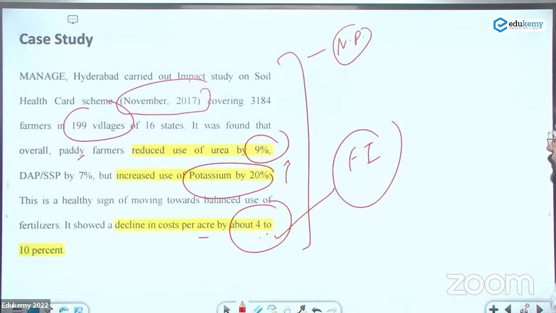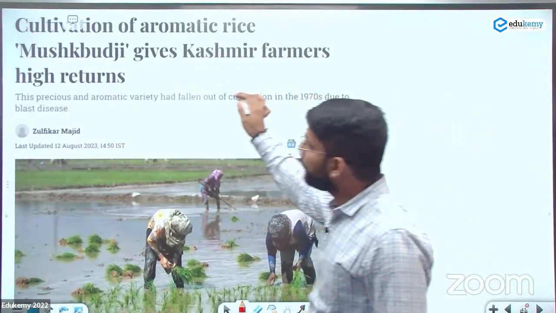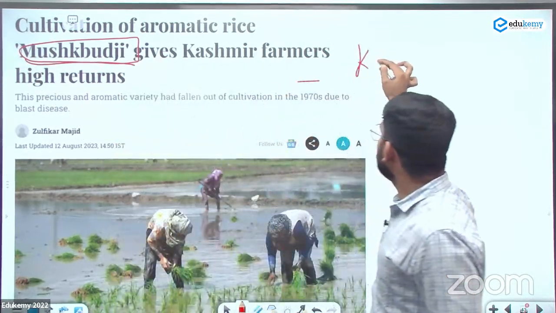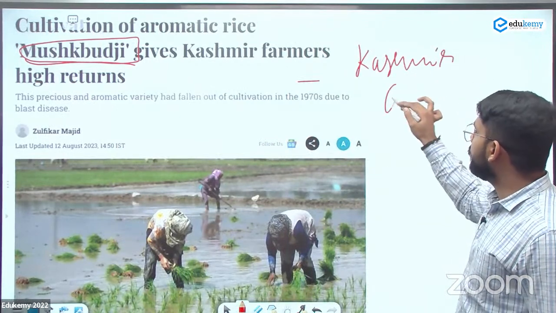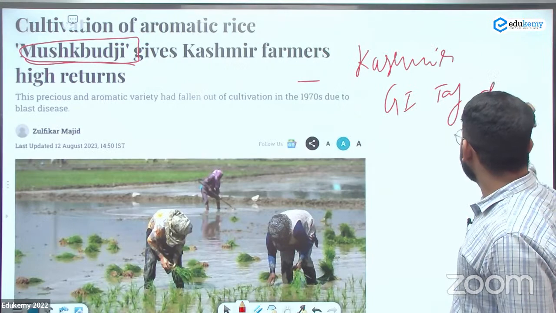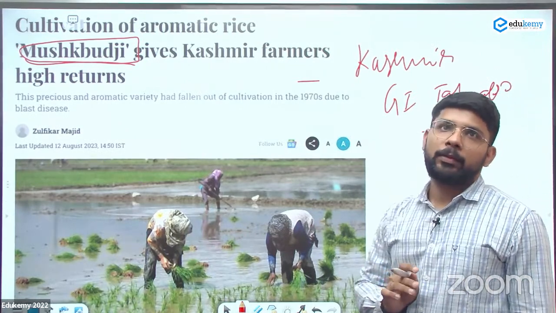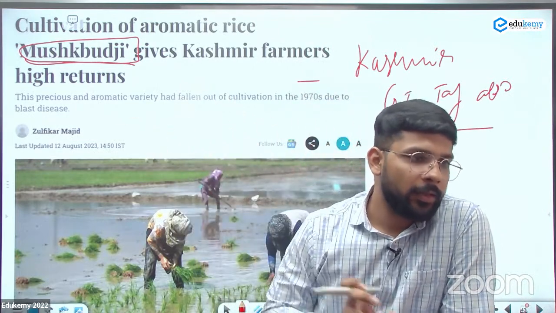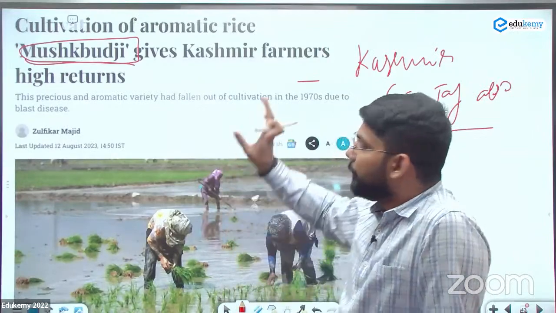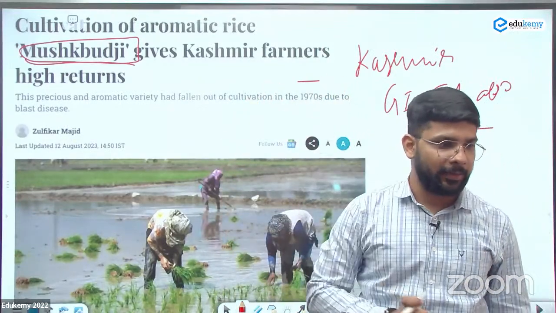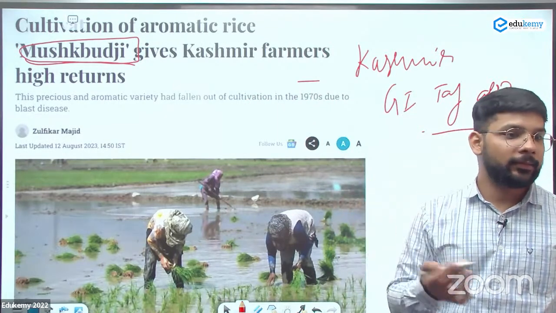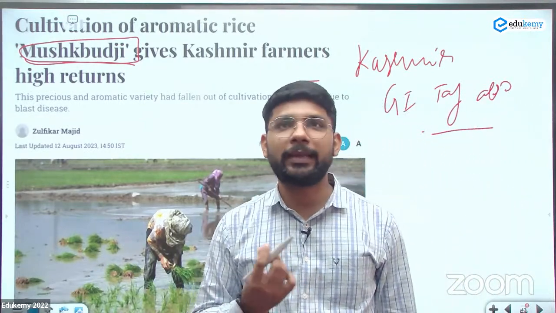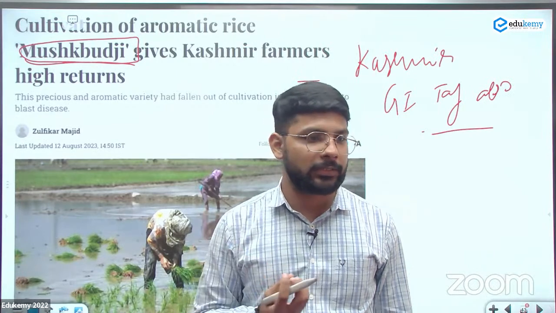Now let's come to the next topic, which is about this rice, Mushk Budji rice. This is a rice from the Kashmir, and recently got the GI tag also. आपको बस इतना ही इंफॉर्मेशन पता होना चाहिए. This is a specific term, belonging to which state, and whether it's having the GI tag or not. This is from the Kashmir. This recently got the GI tag, and who gives the GI tag? Which organization provided the GI tag for the particular products?